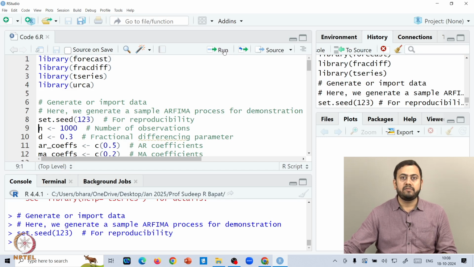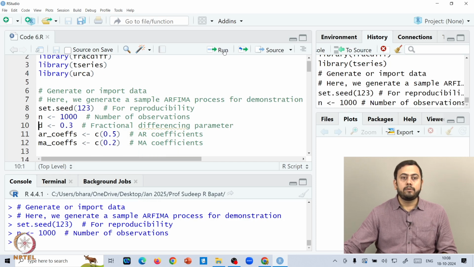Alright, so set.seed(123), and then the next thing is we'll fix some orders now. So the first thing is we'll fix some n. So n in this case is 1000, which is the number of observations, right? And then the value of d. So d we are taking as 0.3 here, right? And d stands for nothing but the fractional differencing parameter that you have in the ARFIMA structure, okay?